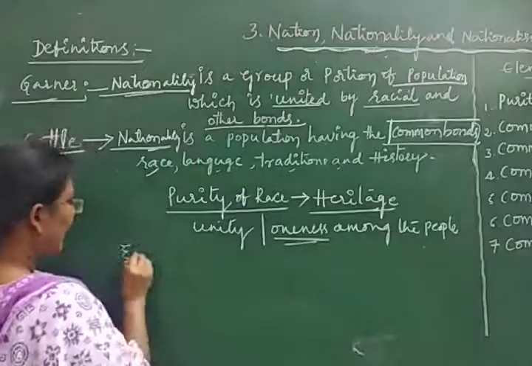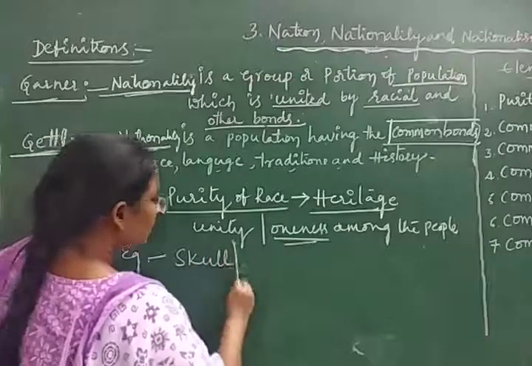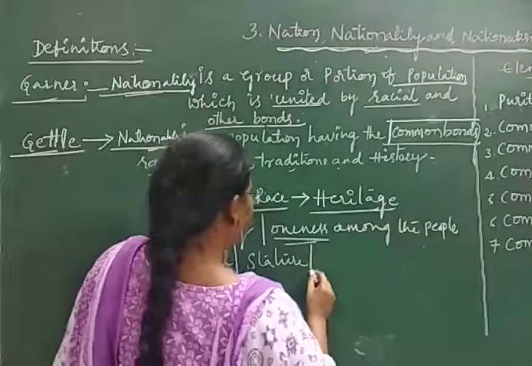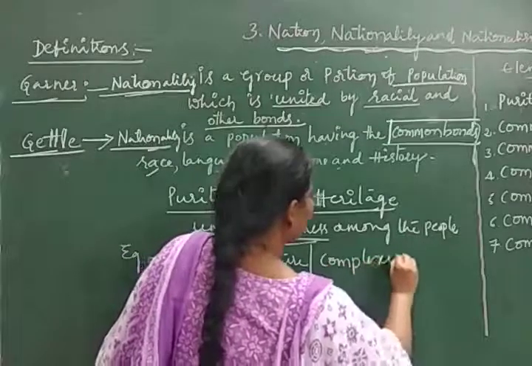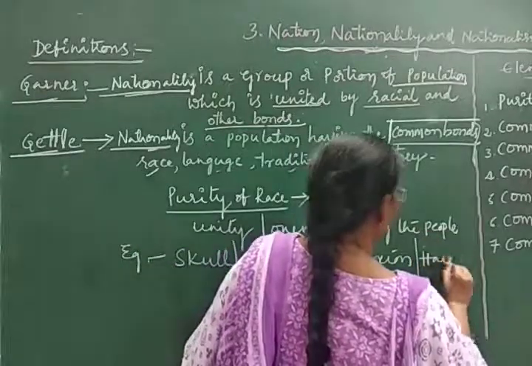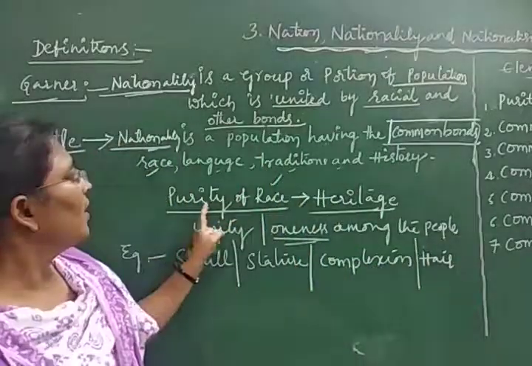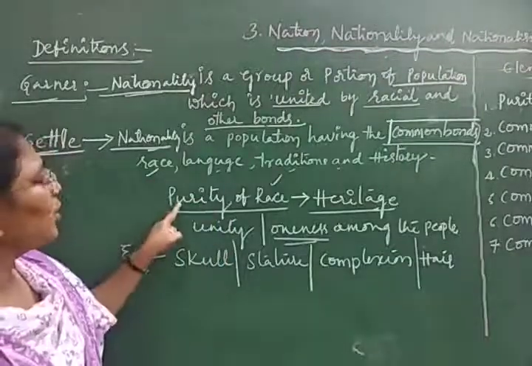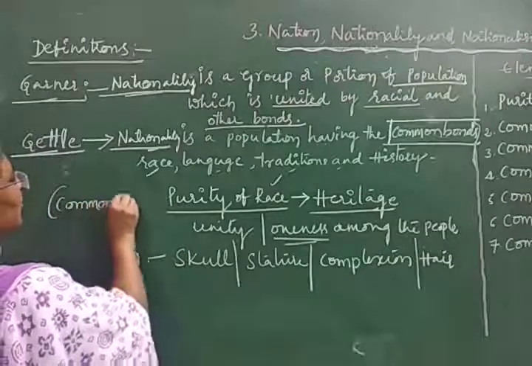For example, I can write here skull, then stature, then complexion, hair. So these are the particulars of the race. We can also call it the purity of race, or common race, or common heritage.